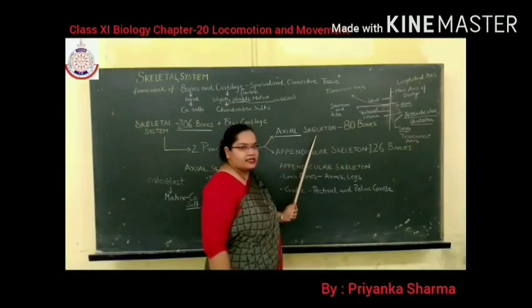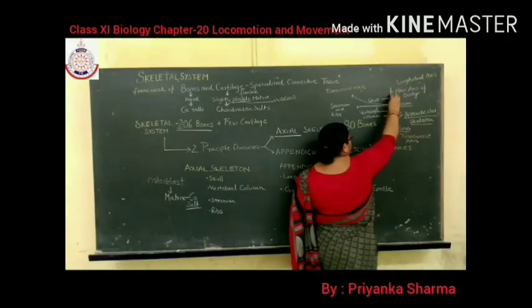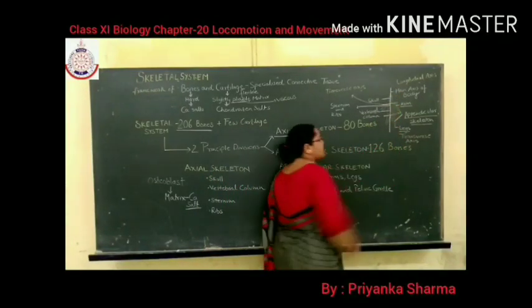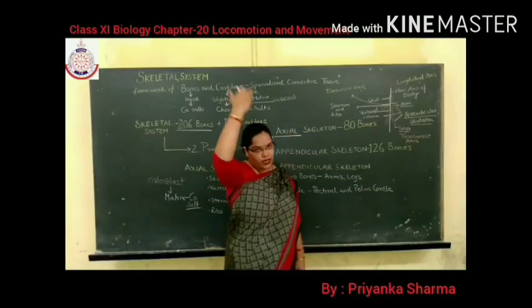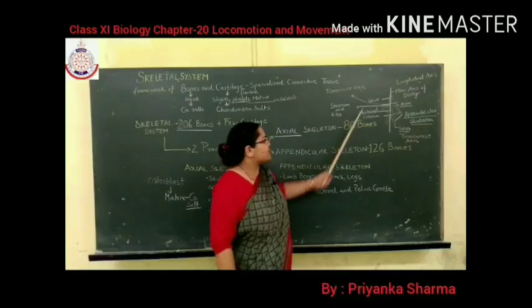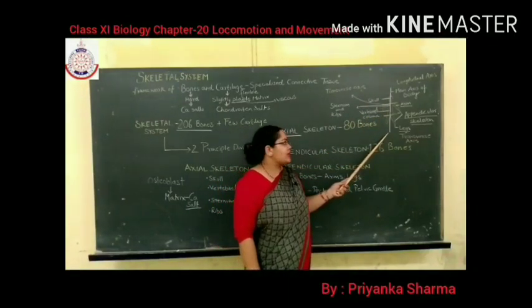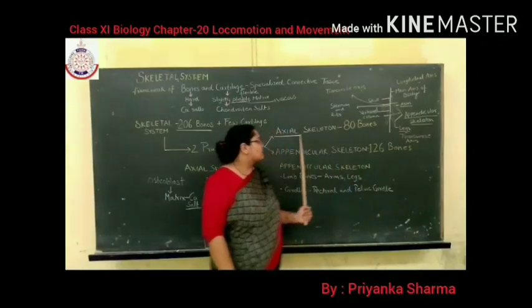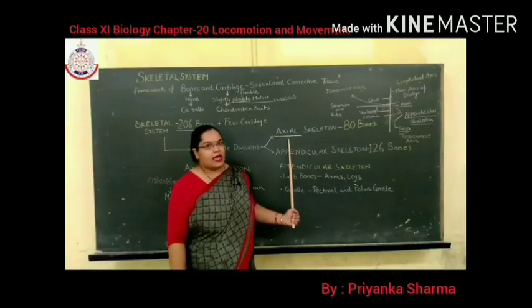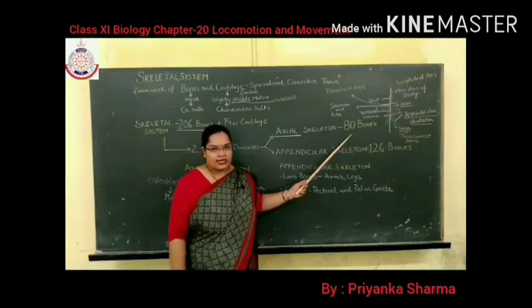This one, you can see in the diagram, this is the longitudinal axis of the body which moves from upside to downside. So the skeleton which is present along the main axis of the body forms the axial skeleton. And axial skeleton consists of 80 bones.